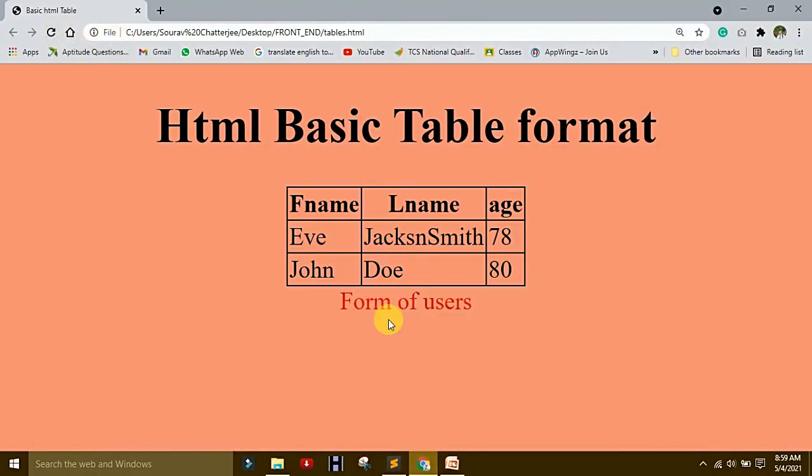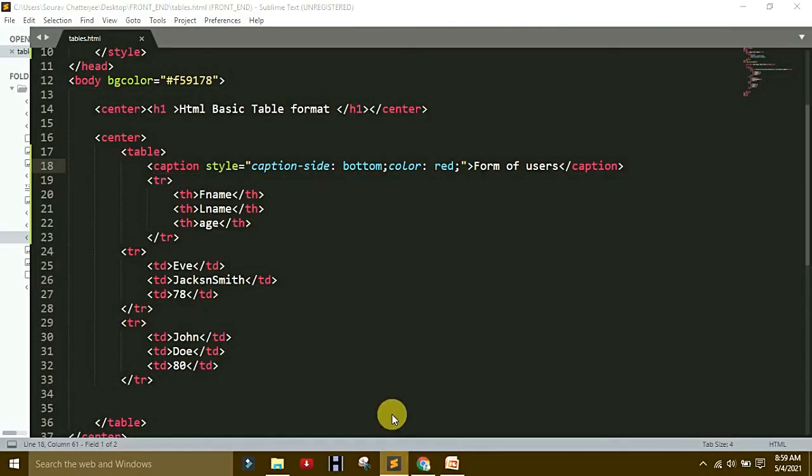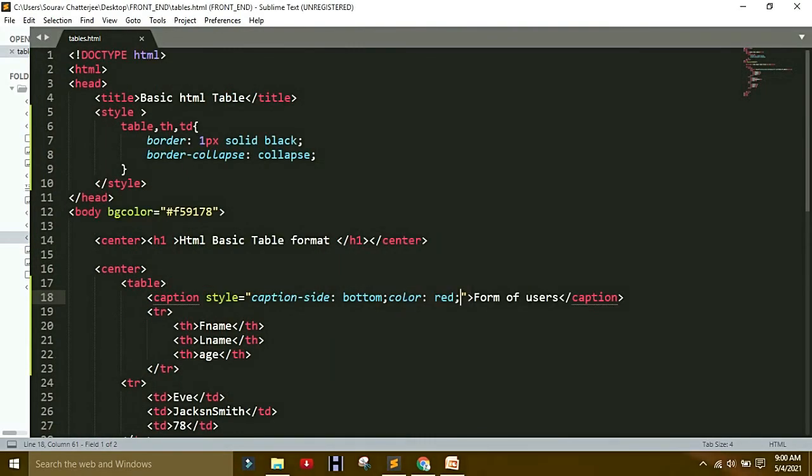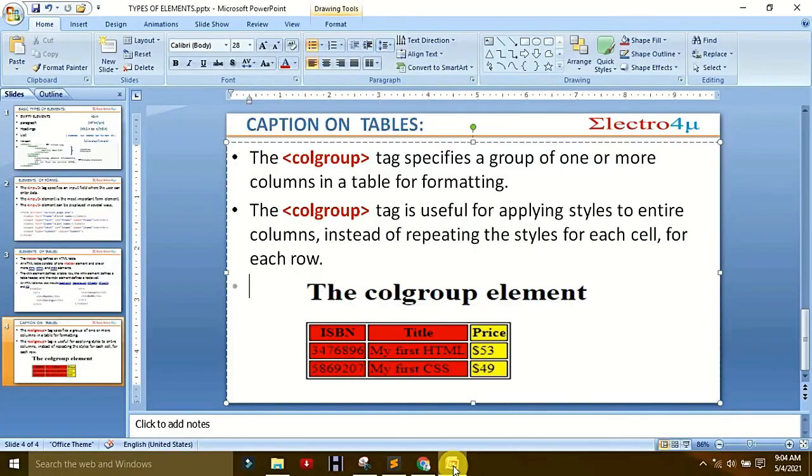Yes, you saw the changes. The color is red, same as this is a caption. So till now we understand what is caption. Now we will understand what is colgroup.